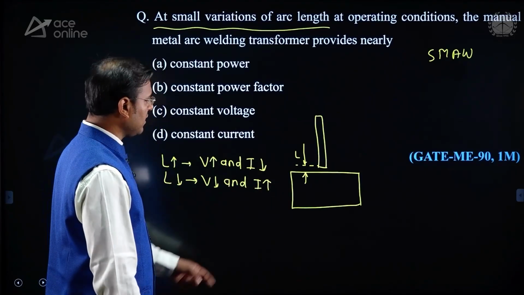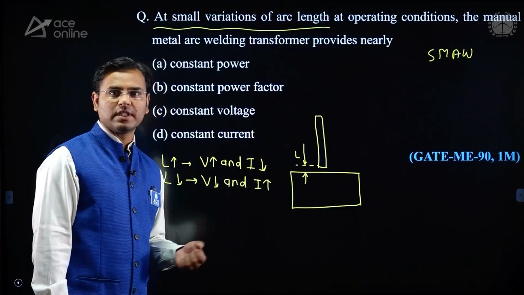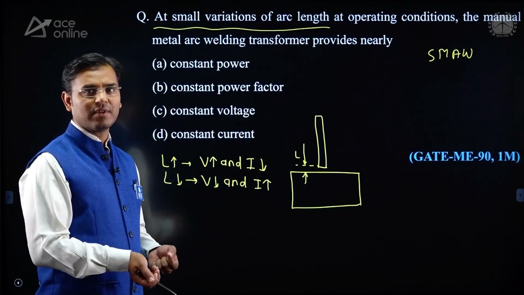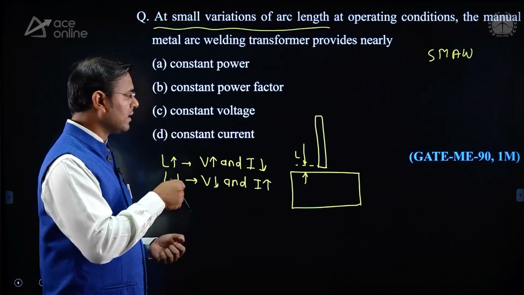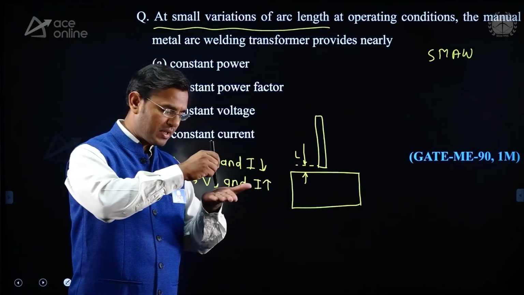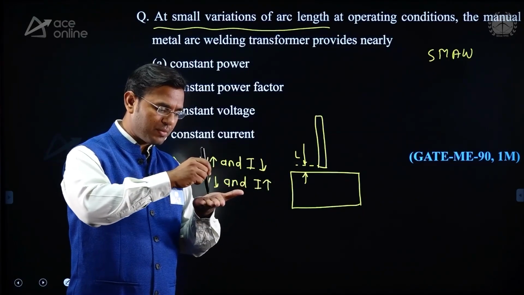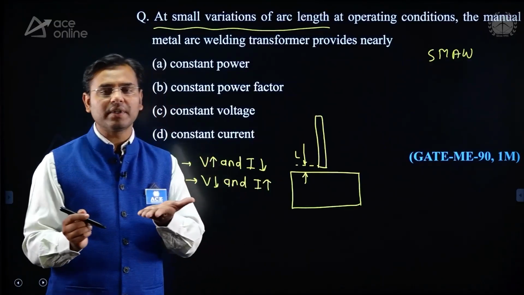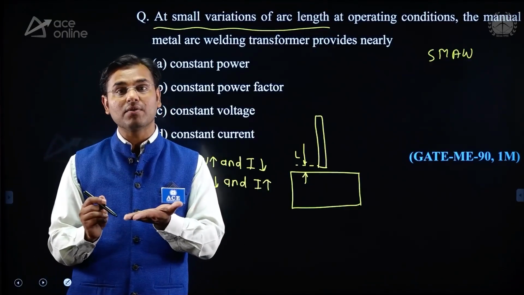Means as the arc length changes, those values change, guys. When a welder is working, you or I, it is very difficult for us to maintain that distance because of vibrations of the human hand. It is very difficult to maintain the same value of arc length.